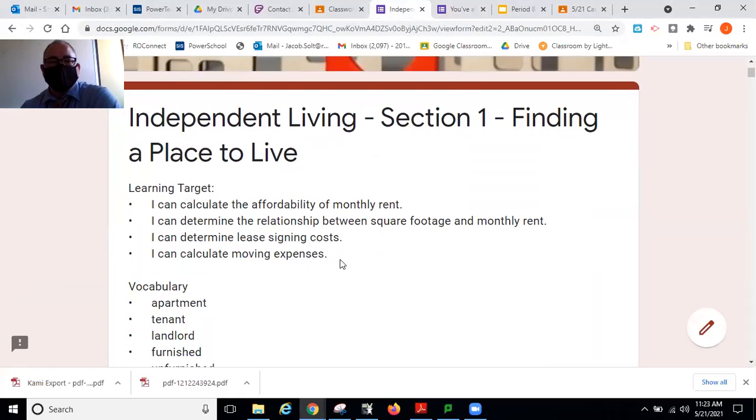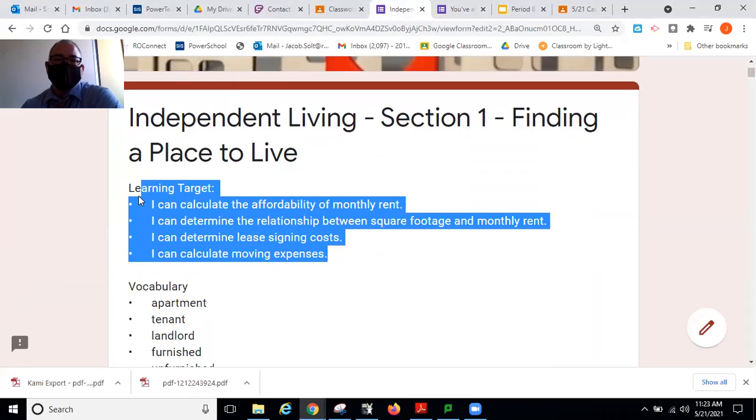Four learning targets. I can calculate the affordability of rent. That's what we did on Monday, which was basically find out whatever your monthly income is and find out what 28% of that is or thereabouts, somewhere between 25 and 30%. You don't want to spend any more than 30% of your monthly income on rent.